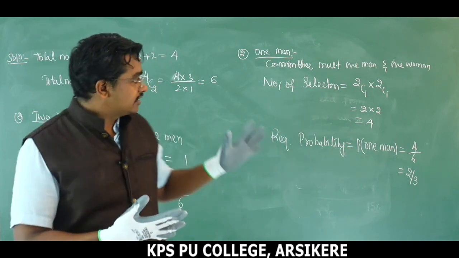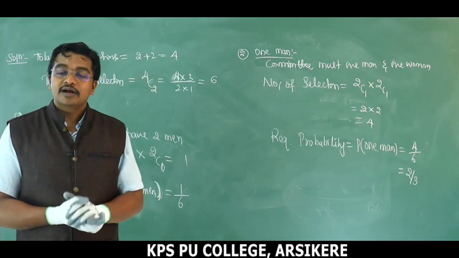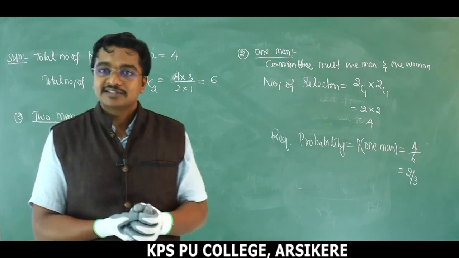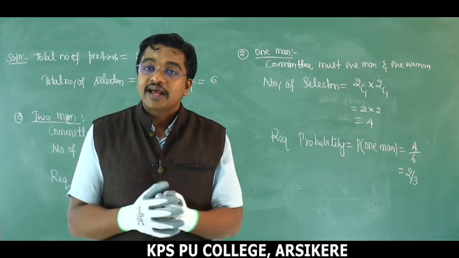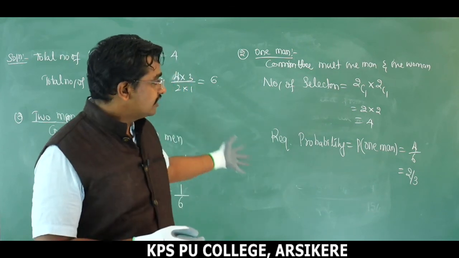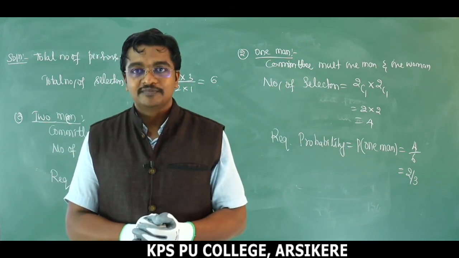This is the case of probability. And here the important things are types of events, next one, and 2 important things: mutually exclusive and exhaustive events, and axiomatic definition of probability.